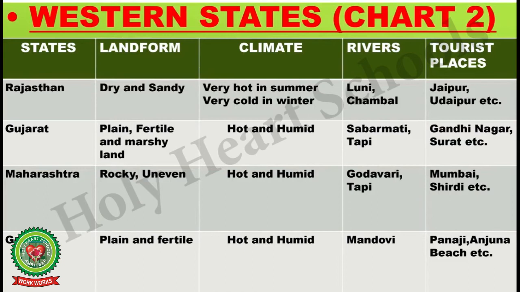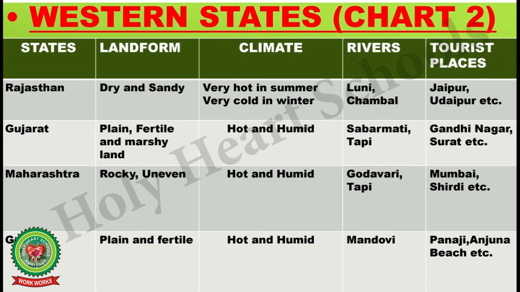Now let's discuss these western states with the help of a chart. Number 1. Rajasthan. Its landform is dry and sandy. It is very hot in summer and very cold in winter. Luni and Chambal are the main rivers of Rajasthan. The tourist places of Rajasthan are Jaipur, Udaipur, etc. Number 2 is Gujarat.